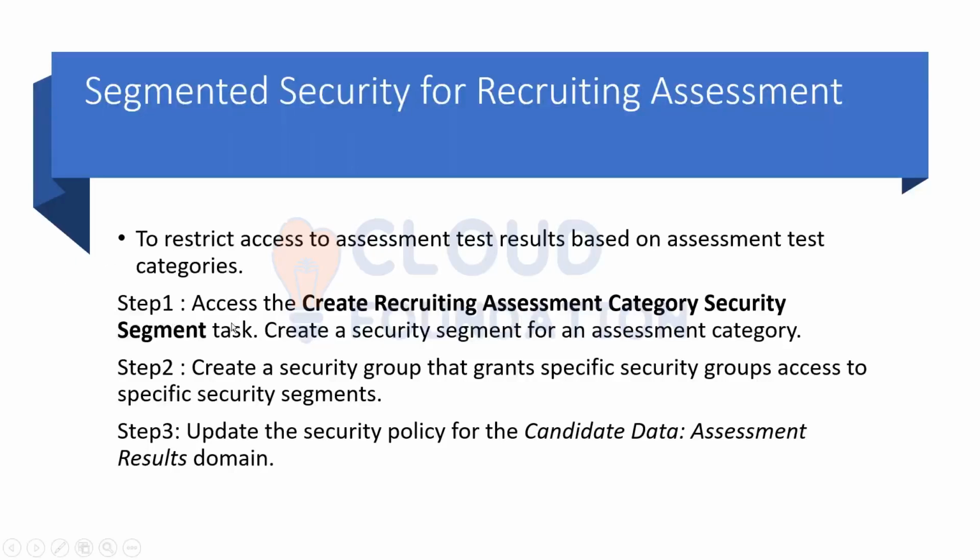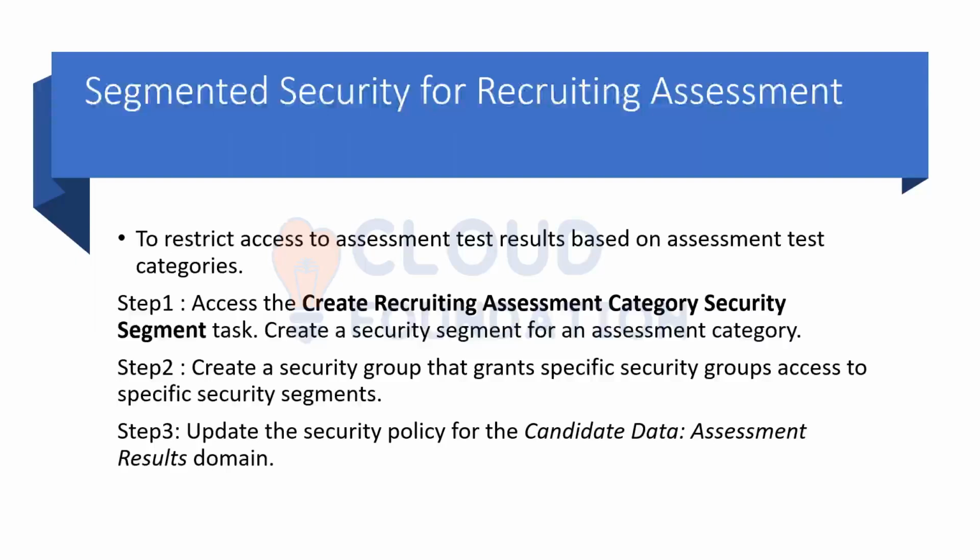So the first task is to create recruiting assessment category security segment. Currently in this tenant, this task is not present because the required domain is not present in the functional area. That's why we cannot see it in this tenant.